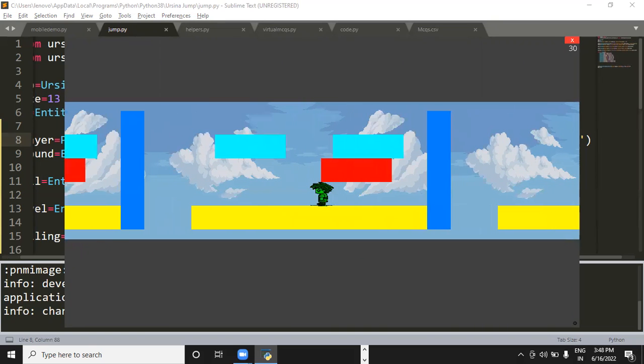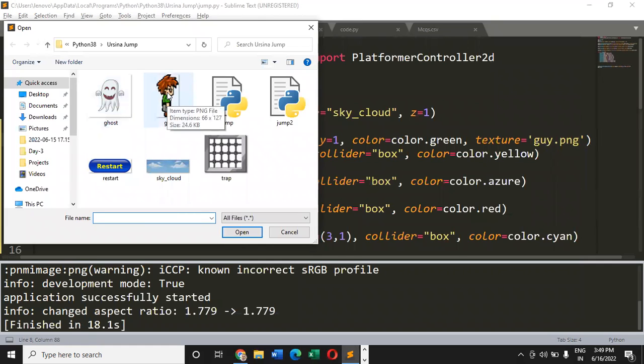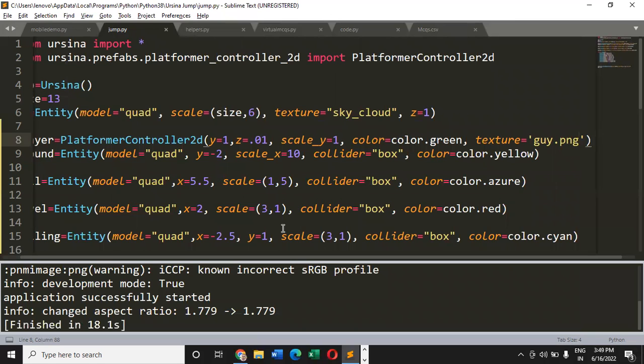Let me close the window. Now I have a question for you. In the image the boy's color is white, or you can just check the original image. Let me show it to you. See, his face is white. He is wearing red shoes, but we are getting a completely green boy on the game's window. Why is it so? Sir, because you have set the color green. Yes, you are absolutely right.